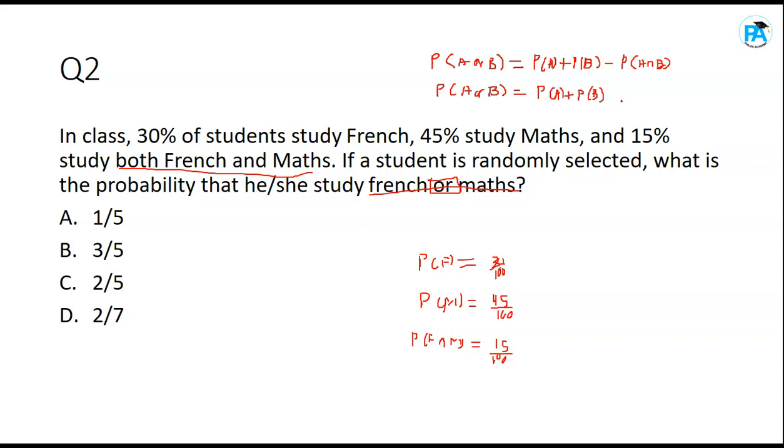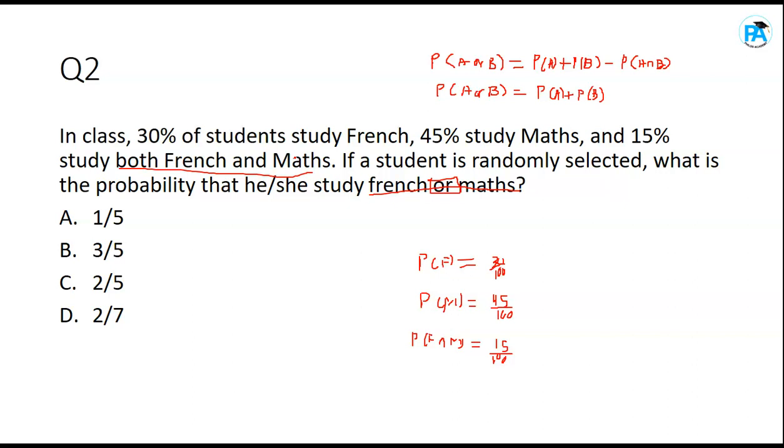So if something can happen simultaneously, if people are reading both French and maths simultaneously, then they are called non-exclusive events. So F and M, French and maths, are non-exclusive events in this question. Okay, they are non-exclusive. But if there is a case where nobody is allowed to do two things together, or to be two things together, it is called mutually exclusive events.